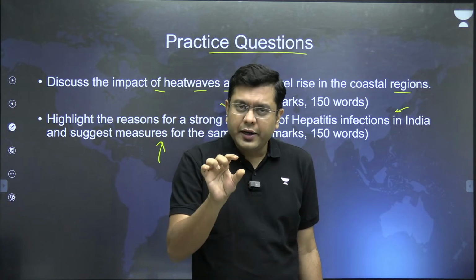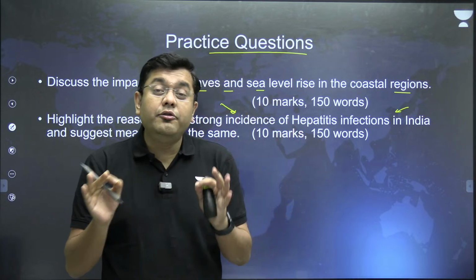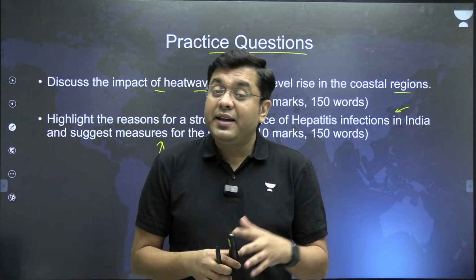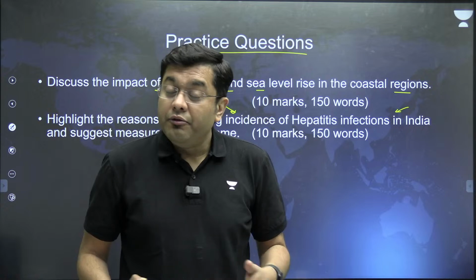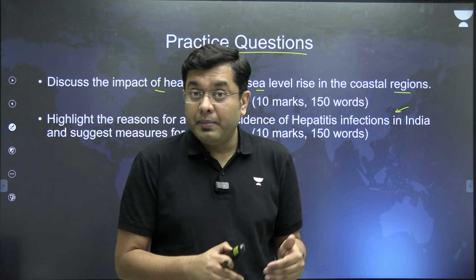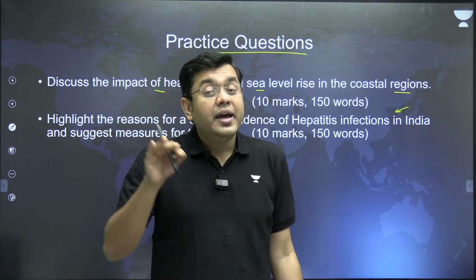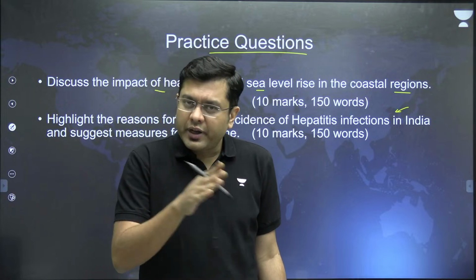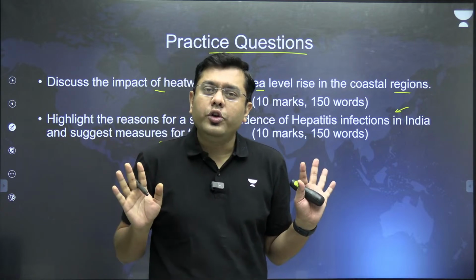Eventually, you can talk about in the conclusion here that human capital is the most vital form of resource that any country possesses. With hepatitis B and C claiming an equal number of lives as tuberculosis and India suffering from both of them, we cannot foresee a future of a superpower if we are suffering from these maladies. That is why the need of the hour is to come together as a community, as policymakers, as administrators, and take a uniform decision to get rid of this disease once and for all. So that is how you conclude your answer.